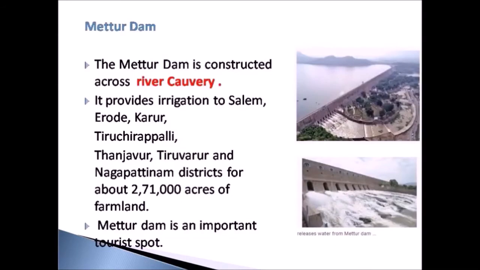Next we will see about Metu Dam. Metu Dam is in Tamil Nadu. It is constructed across the river Kaveri. It provides irrigation to the districts of Salem, Erode, Karur, Tiruchirappalli, Tanjavur, Tiruvarur and Nagapattinam districts of Tamil Nadu. It irrigates about 2,71,000 acres of farming land. Metu Dam is an important tourist spot in Tamil Nadu.